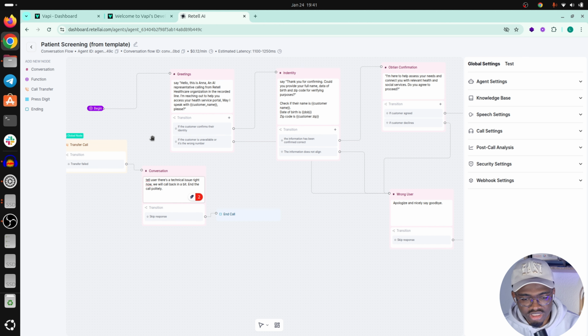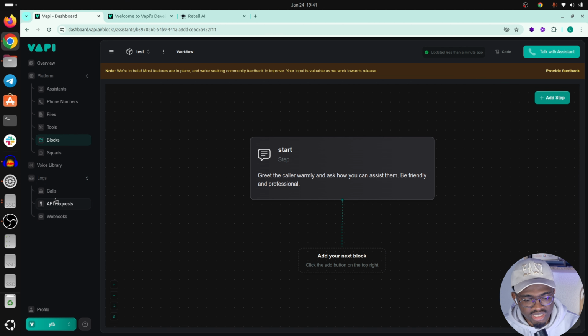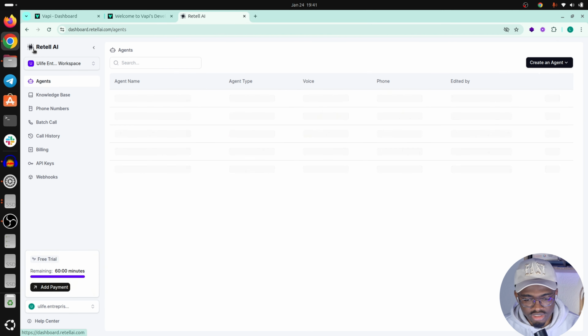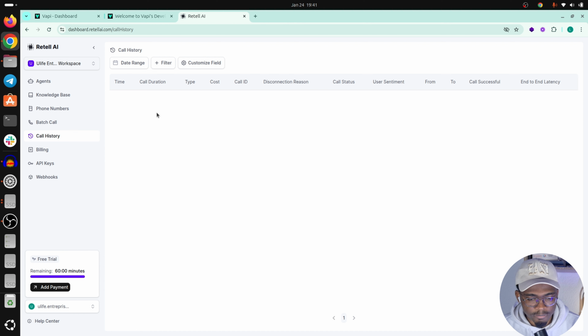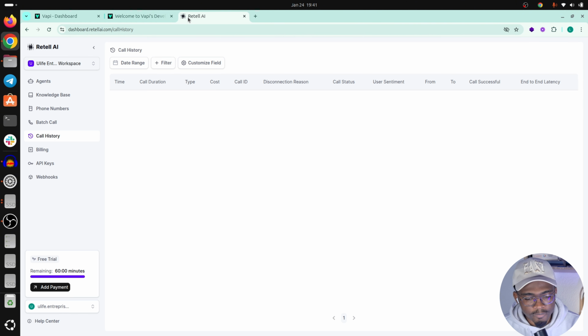And then, in terms of logs, in VAPI you can get your recordings, your API key, API request logs, and your webhook logs. And in Retell, you need to go to your call history to get your call history, of course. Apart from that, I did not see any way to get much more than that. I think in VAPI, it's because you don't really need the API request thing. Although Retell gives you the same API functionality.